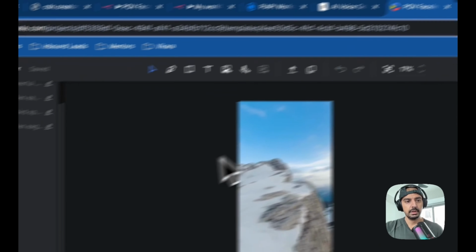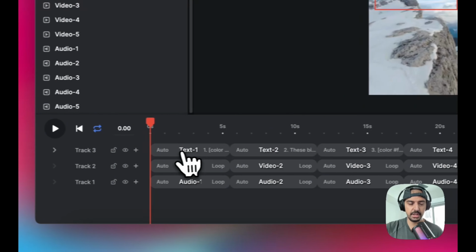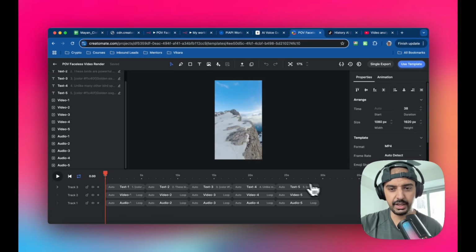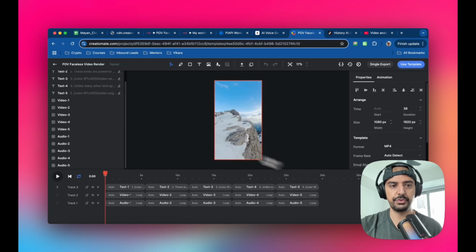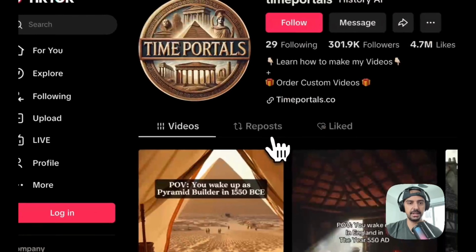Okay, and then what you want to do is you want a timeline, something like this. Now this is typical of like a 25 to 30 second video, probably just under 30 seconds, right? So if I had more assets, if I was generating more outputs from the Google Sheet, then I could fill all this up, right? I could have text 1, text 2, text 3, and this is just the captions, right? And then I could do the same for the video, and I could do the same for the audio. And this is how you build a longish form, or certainly something like this, right?